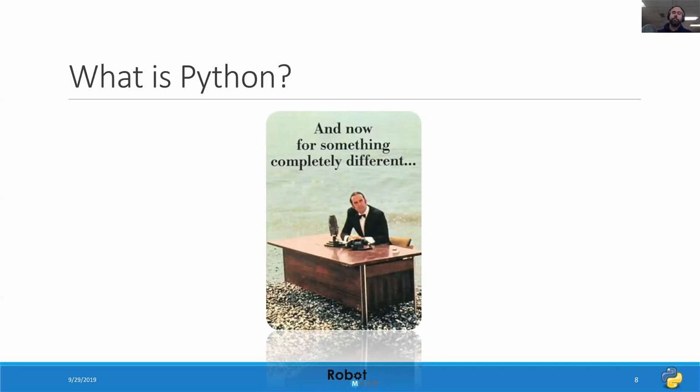So what is Python? Python was developed by a guy named Guido van Rossum, and he actually named it for the Monty Python comedy troupe. It's quickly becoming one of the world's most popular programming languages. So I'm a huge fan of it because I like being able to move my students from VEX into the real world. And well, Robot C was a great language and ModKit's a great language. Unfortunately, nobody in industry is programming in any of those languages, whereas they are in Python.